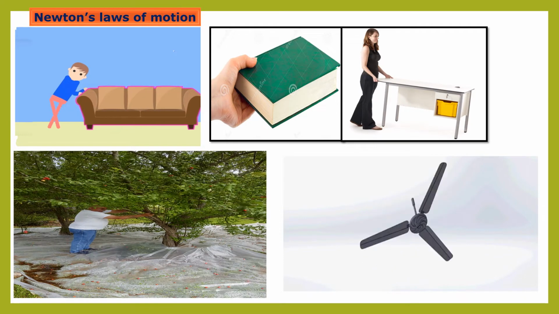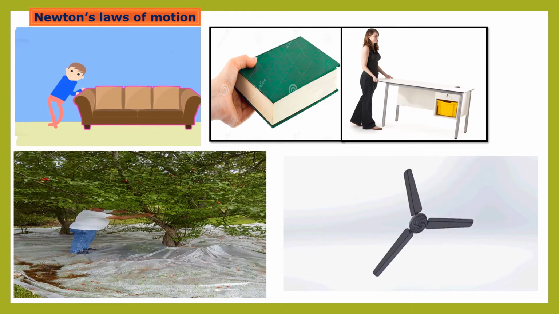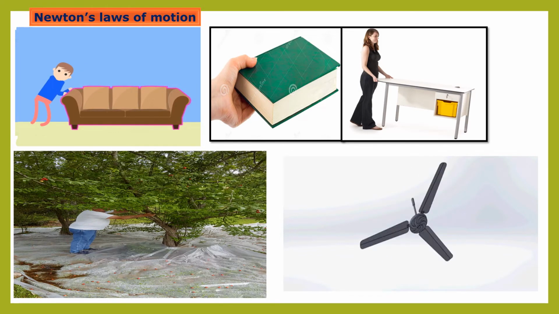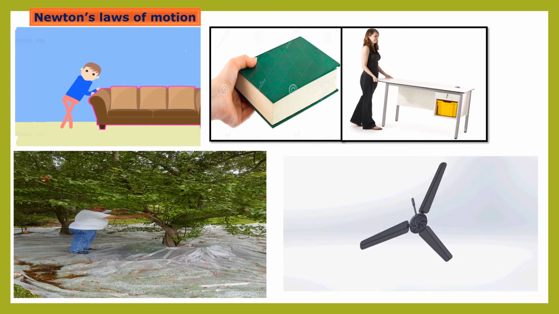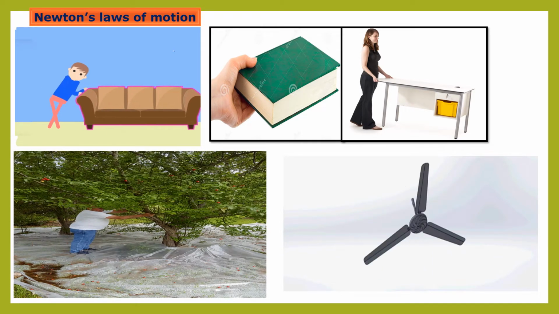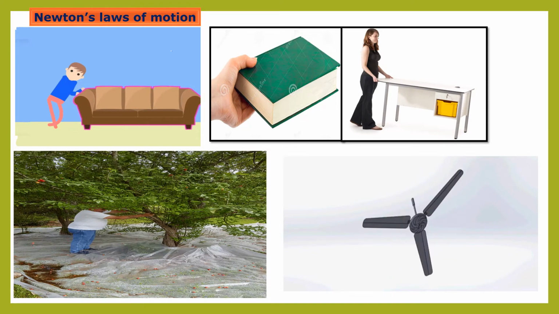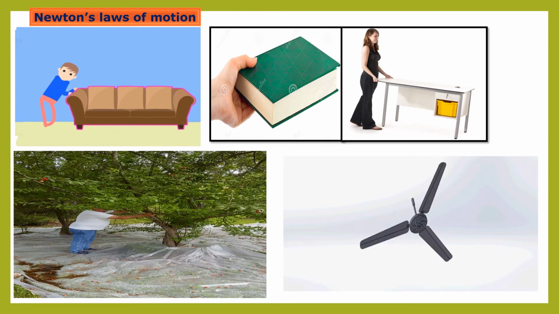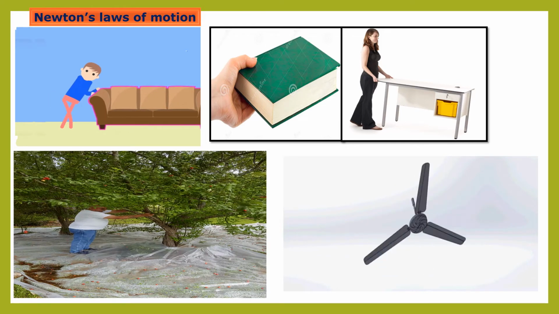If we look at all these examples and their reasons, then we realize that objects have some inertia, meaning they do not change their state themselves. We have learned that inertia is related to the mass of the object. Newton's first law of motion describes this very properly, and therefore Newton's first law is also called the law of inertia. All the examples of inertia are examples of Newton's first law of motion.